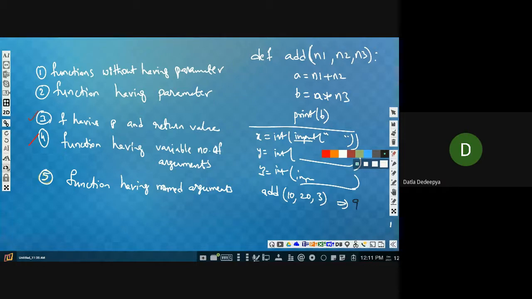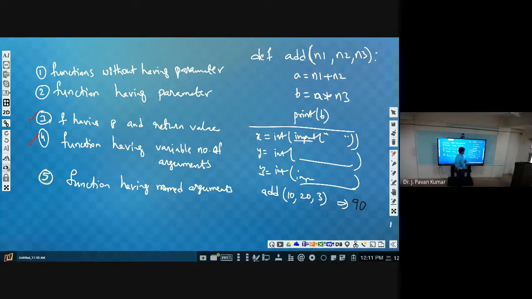Okay, 90 will be the output. Now if I give 3, 20, 10, then the result is 230.